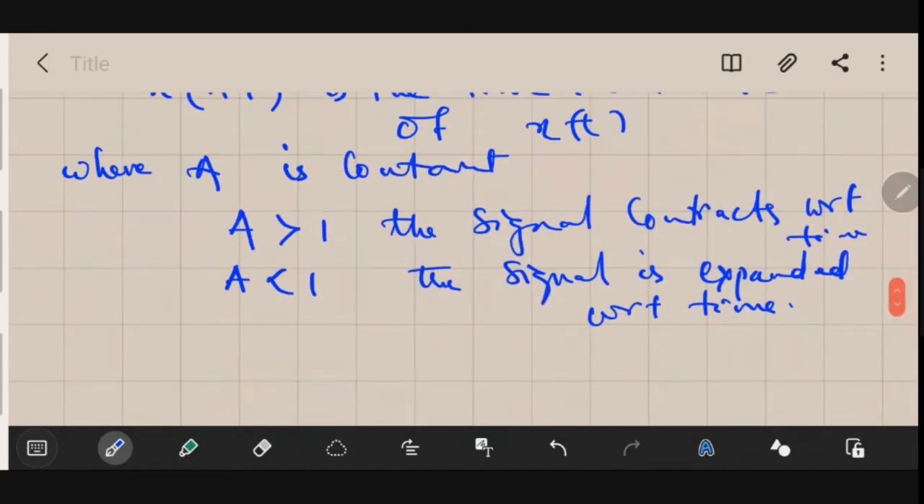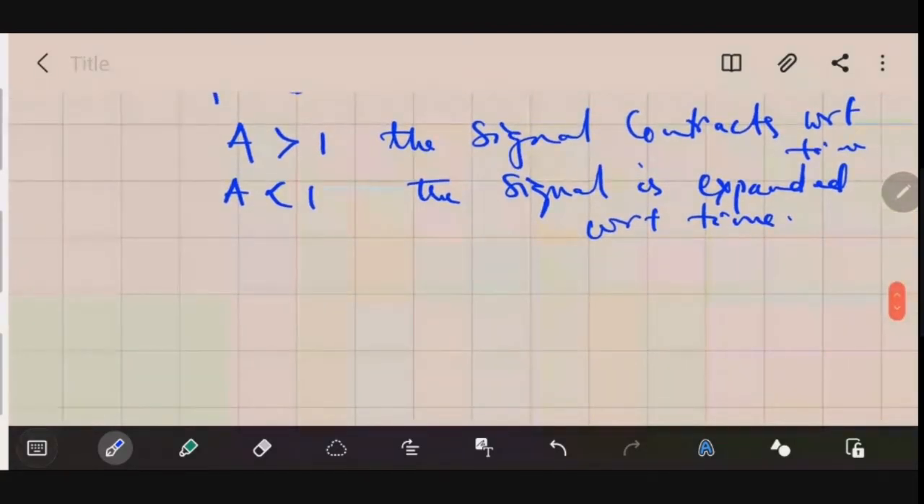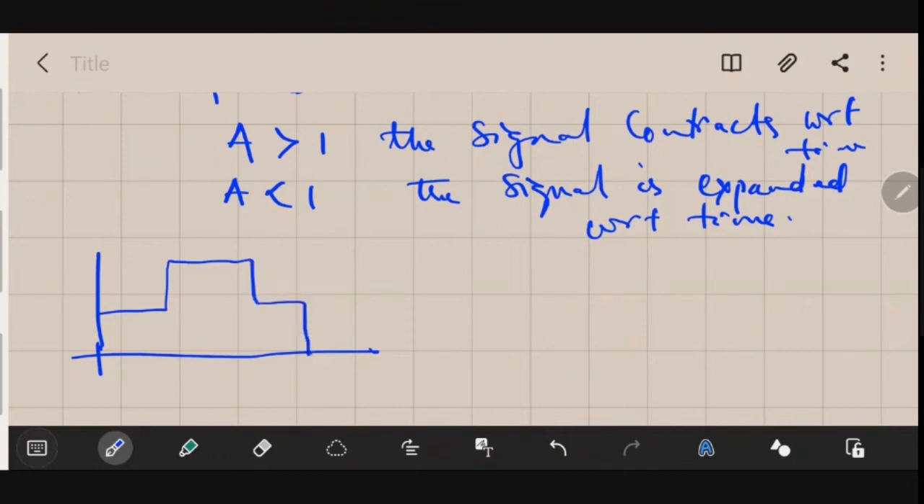Let us take an example and let us perform this operation on a signal. So let's take the same example. Let's say we have this signal here, and the amplitude is 1 here, the amplitude is 2 here, and this is your T1, T2, and this is T3. There will be change in this T1, T2, and T3. So let us first find x of 2t.